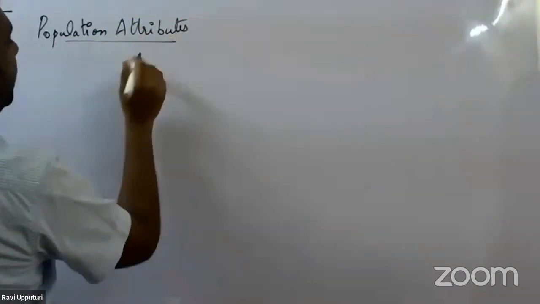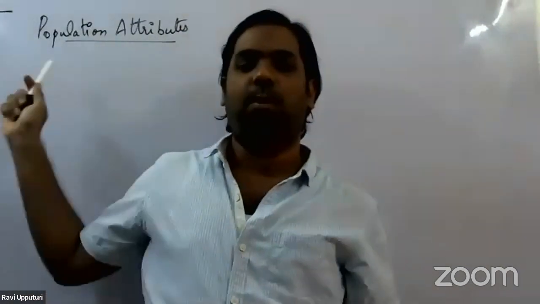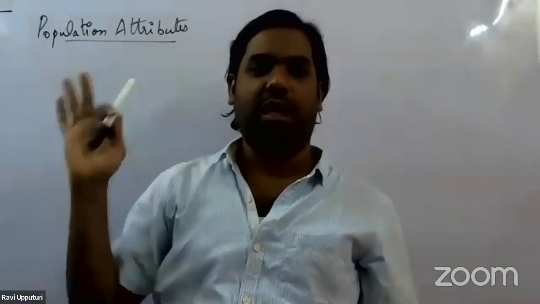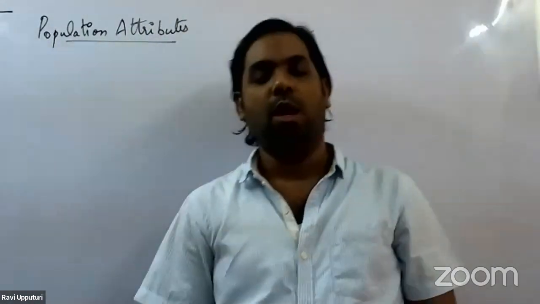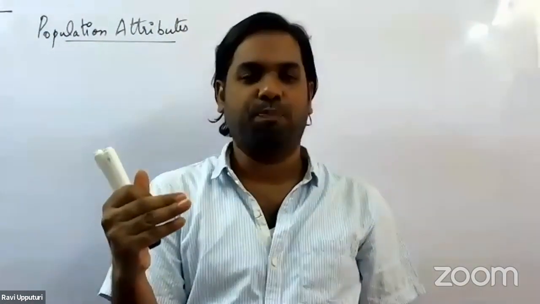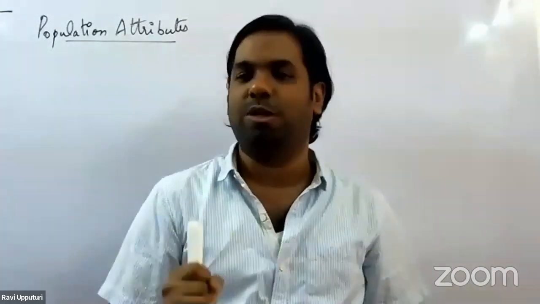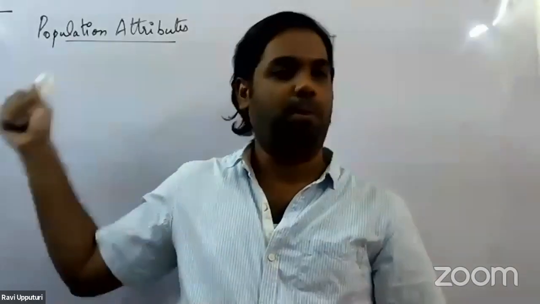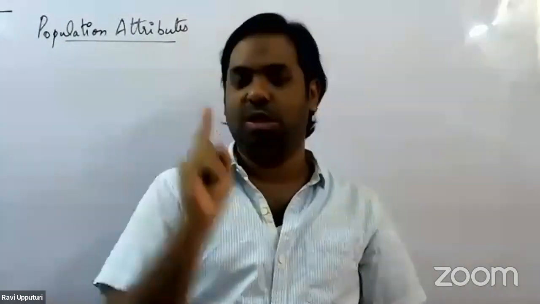Now, what do we mean by this term population attribute? We have 2 terms here: population and attribute. Let us first take up population. Population is nothing but a group of organisms belonging to the same species, number 1.